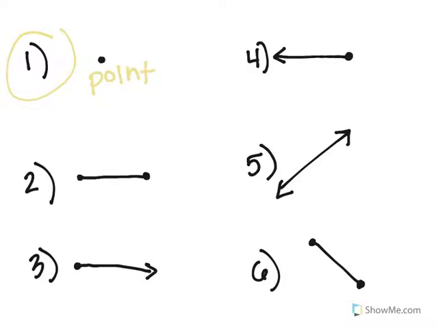Okay, now look at the next one. Is it a point, a line, a ray, or a line segment? Call it out. You're right. It's a line segment because it has the 2 endpoints.